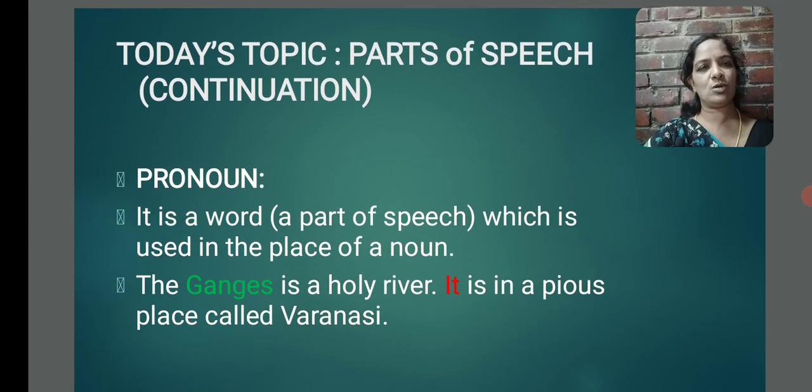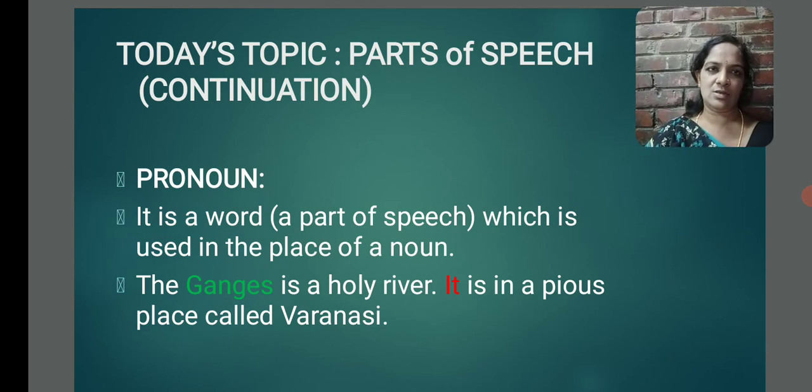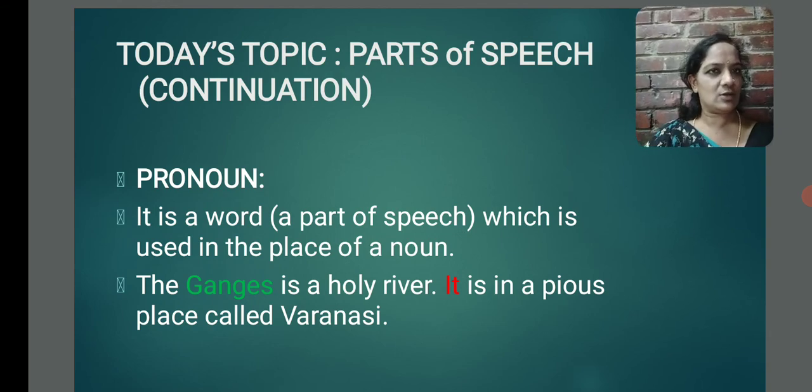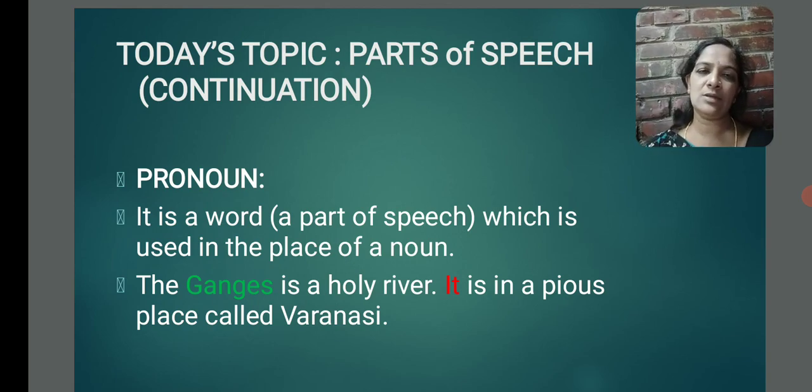As I told you already, all parts of speech are just words. There are 8. We use them while speaking or writing. Now, we are going to know another part of speech, that is pronoun. What is it? It is a word which can be used in the place of a noun. Here we will revise the definition of noun. Noun is the name of a person, place, thing, animal, idea or quality of mind. Right? Now, let us see the first example.